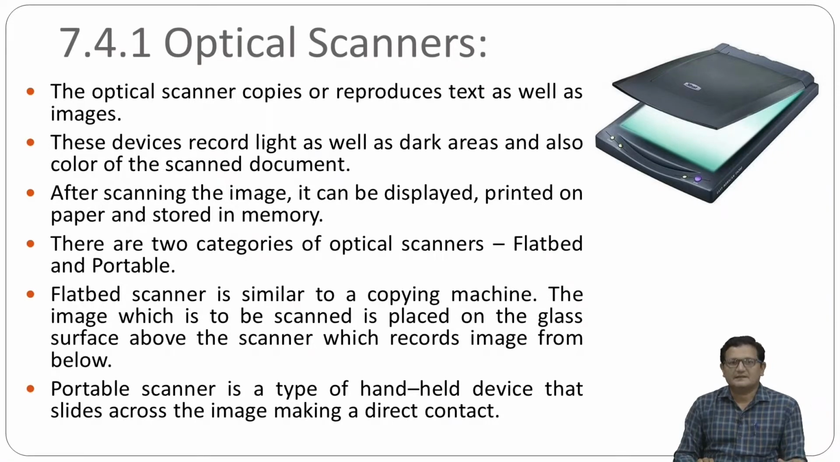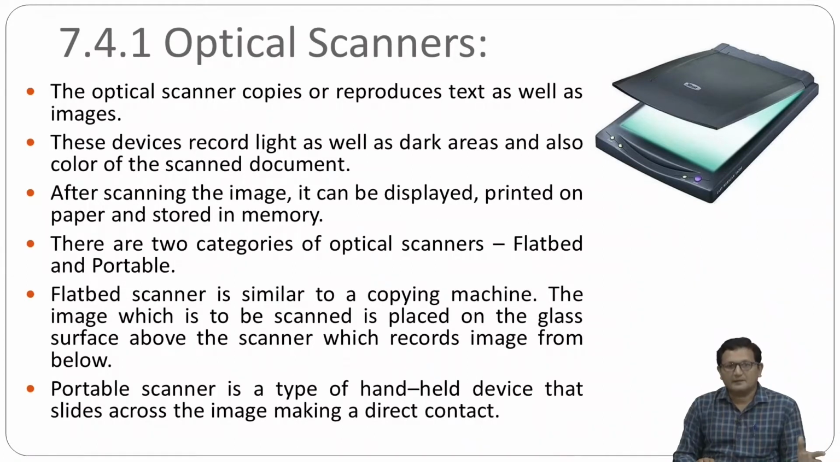The image which is to be scanned is placed on the glass surface. Here you can see the green area, which is a glass area, and on that glass you have to put the document or image, whatever you want to scan. Then you need to close the lid, and finally execute the command so that the image or document gets scanned, and you will get a soft copy of it.